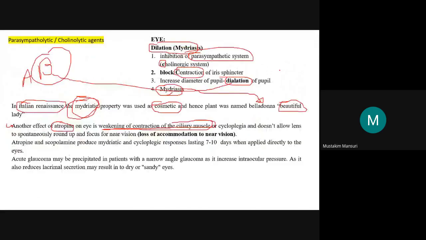So here what happened? Now I repeat, weakening of the contraction of the ciliary muscle, or this process is known as a cycloplegia. We will discuss later. First we will discuss this connection. It will inhibit this contraction or weakening this contraction of the ciliary muscle. That is why it does not allow lens spontaneously round up and focus for the near vision. આ process ને શું કરશે?